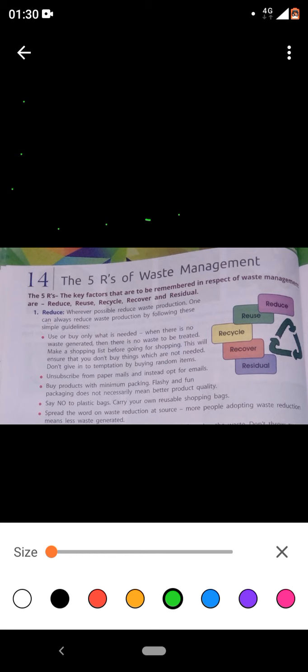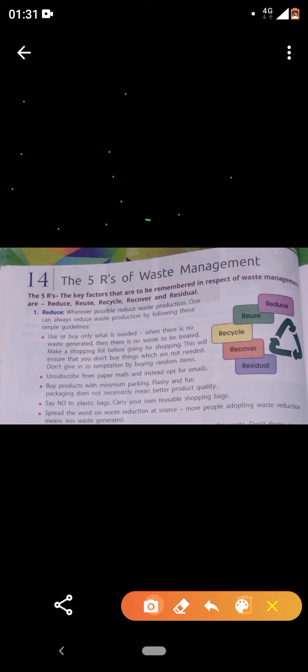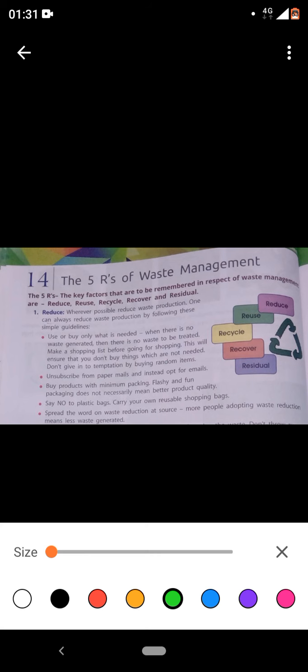And one of the better uses, make a list in your mobile only, and from there you can see what I need instead of writing or penning down the same on paper. Clear? So pen it down in your mobile phone. Are we clear? This is one of the important things. This will ensure you don't buy things which are not needed. Absolutely. If you have made the list, this is what I need, this is what I don't need, you'll clearly have an idea.